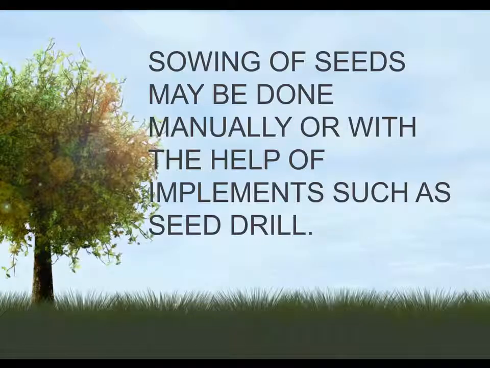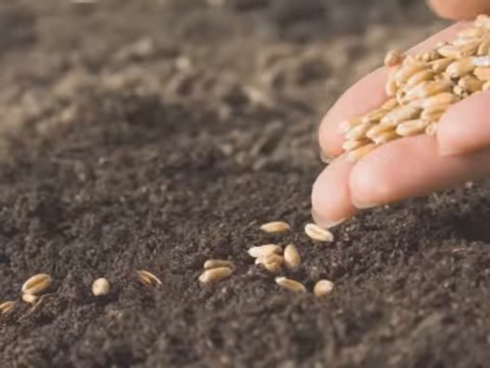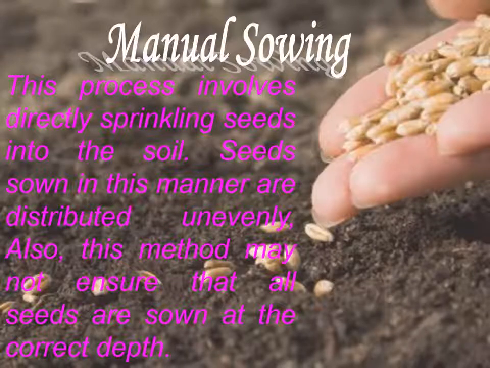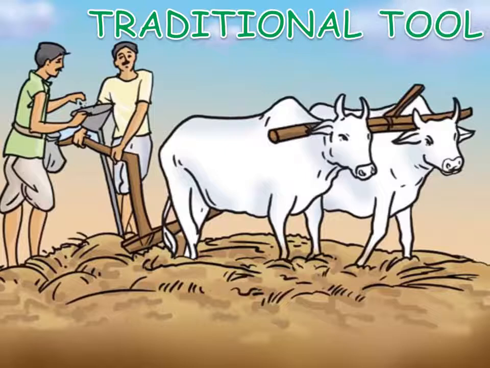Sowing of seeds may be done manually or with the help of some implements such as seed drill. Manual sowing. It involves directly sprinkling seeds into the soil. This method may not ensure that all seeds are sown at the correct depth. Seeds sown in this manner are distributed unevenly. The tool used traditionally for sowing seeds is shaped like a funnel.